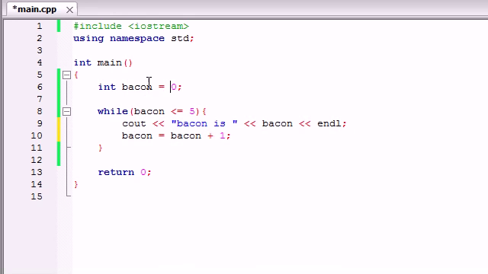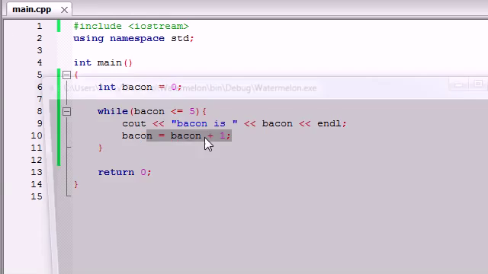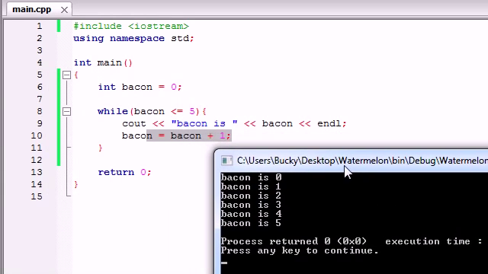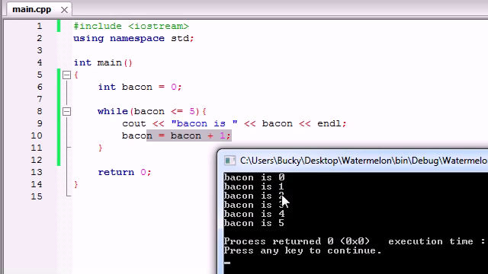So the first time it runs, it's going to be 0, and then it's going to add 1 to it, so then it's going to be 1, then it's going to be 2, 3, 4, 5, and by the time it gets to 5, it's going to change it to 6 and not run. So let me go ahead and show you guys. Bacon is 0, 1, 2, 3, 4, 5. So we already know why bacon ran in this case.